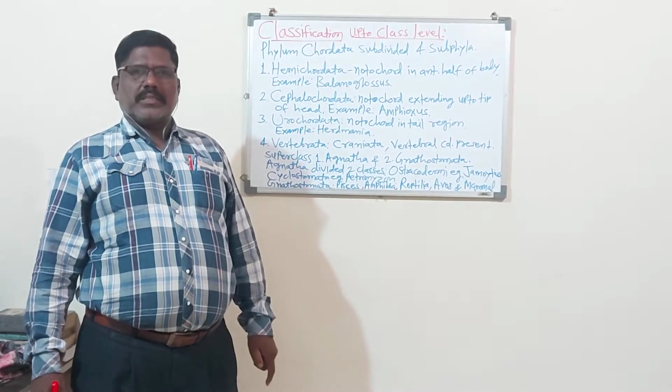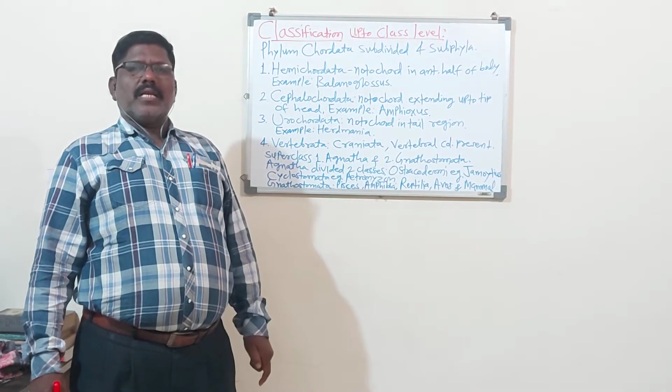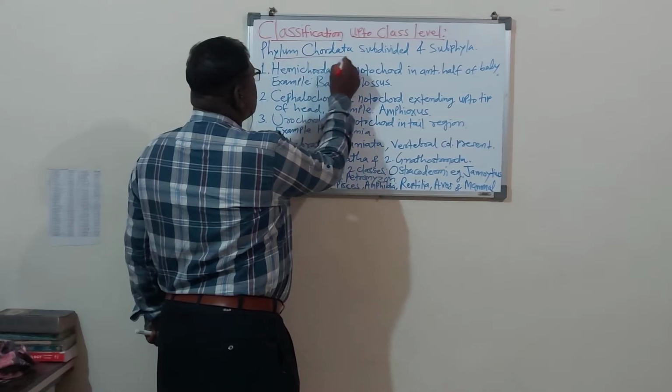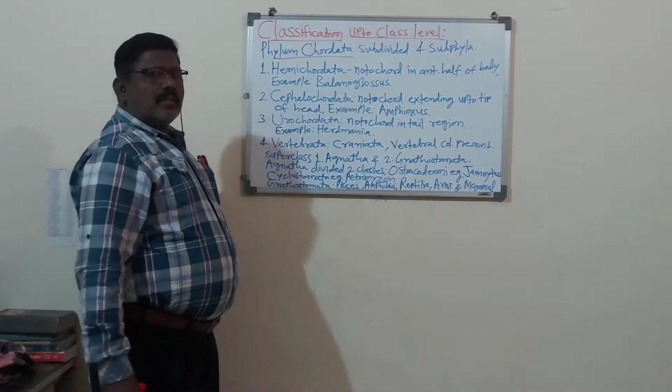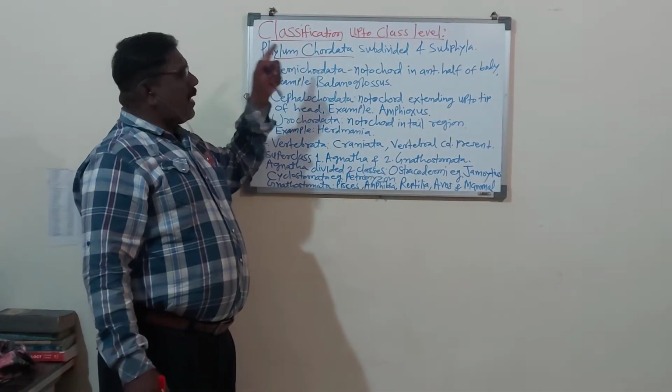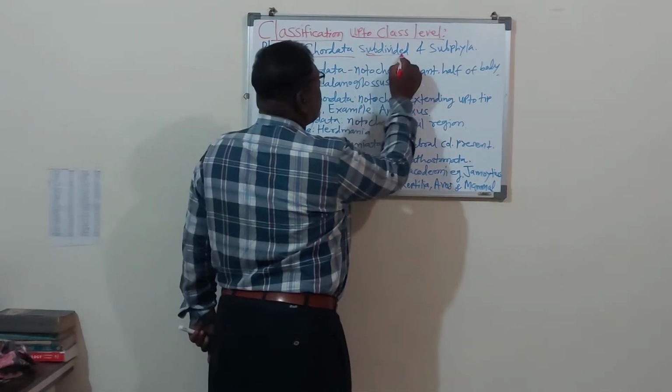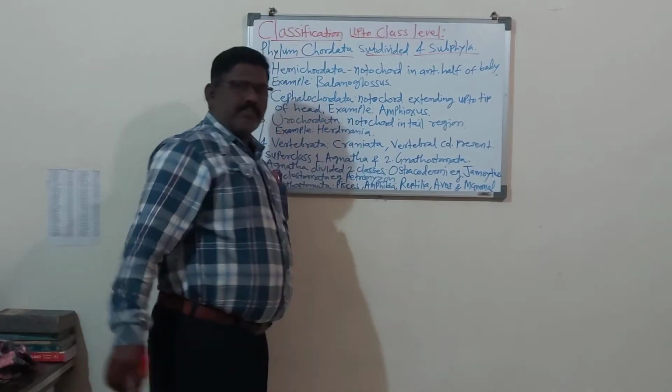Phylum Chordata is subdivided into 4 subphyla.